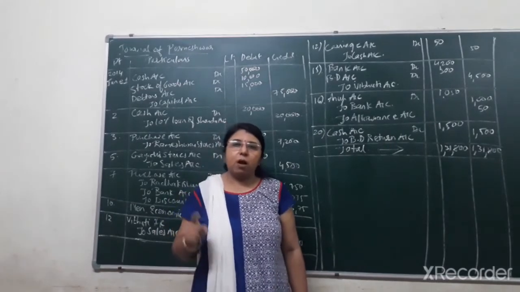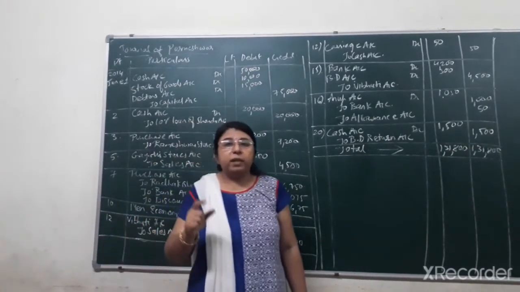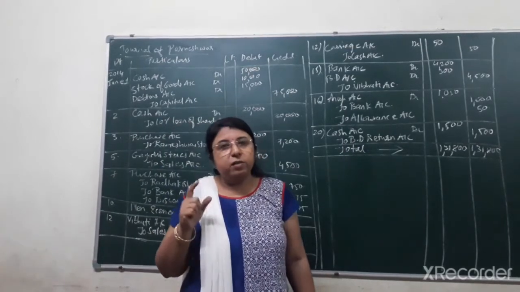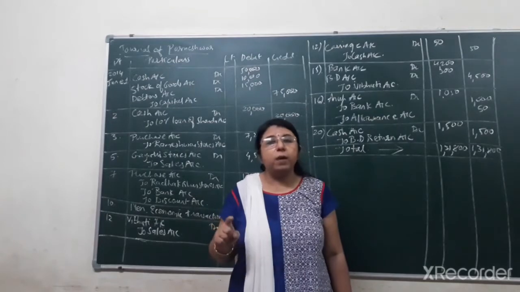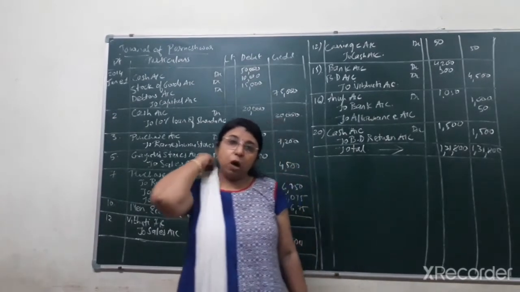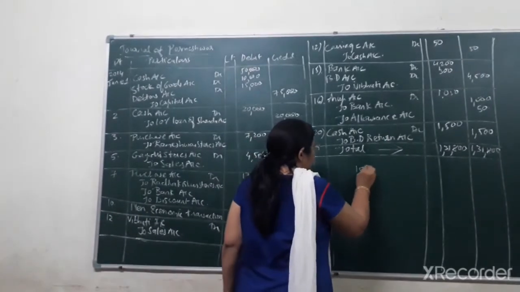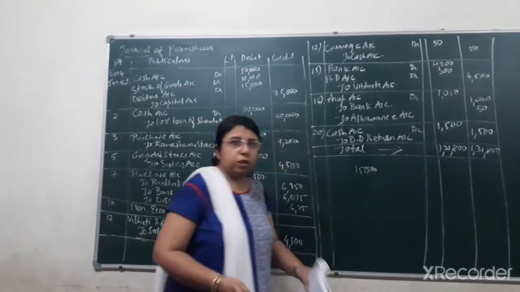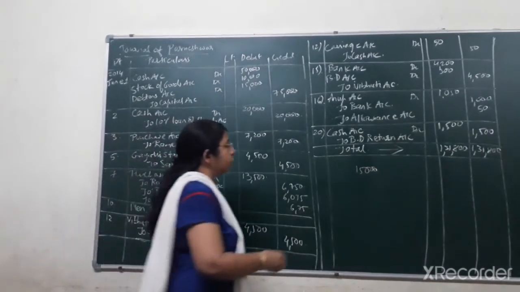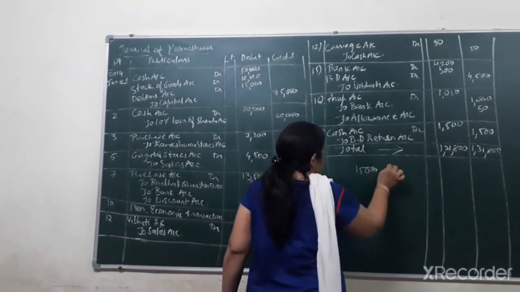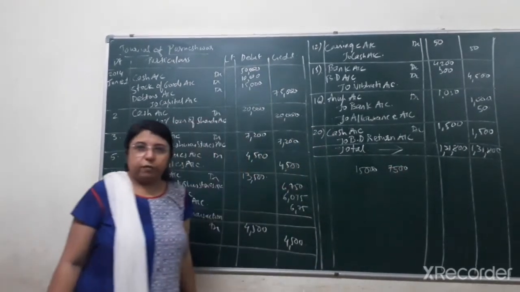And cash discount will always be provided when there is a cash transaction. If there is a credit transaction, even though cash discount is given, we don't have to apply the cash discount. So we have to count the amount here. First of all, the amount given to you, 15,000, right? We have purchased goods worth rupees 15,000 from Radha Kishan Stores. On 15,000, half amount is paid by check. So half of 15,000 would be 7,500, right?